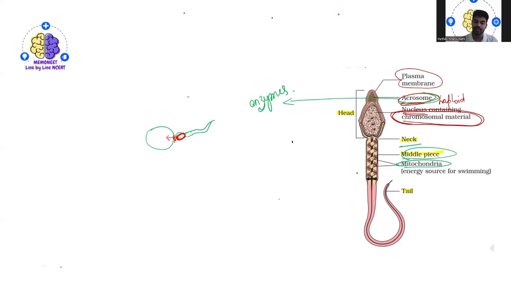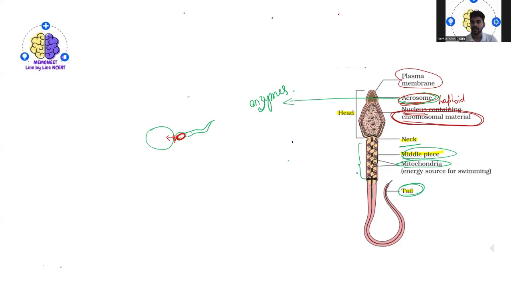Again, the size or the number of mitochondria might vary from one sperm to another sperm. So this length will not be the same in all the sperms. The number of mitochondria would vary from one sperm to another. And this elongated part is called the tail region.